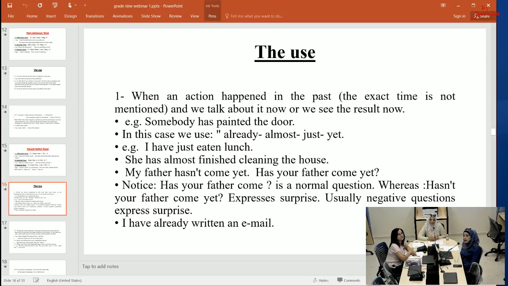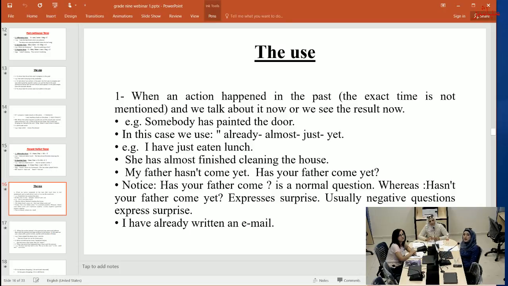For example, I have just eaten lunch. Here, if you notice, that we use just between have and the verb 3. Another example, she has almost finished cleaning the house. We use almost between has and finished, the same thing.